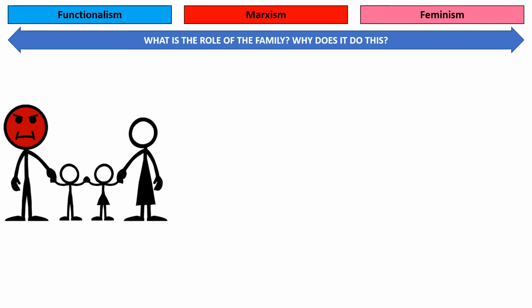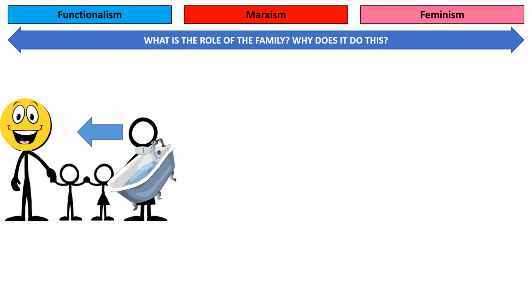Now, the role of the family is to act as a warm bath. Predominantly, women's role is to act as a warm bath, and the purpose is to calm him down, to de-stress him, and to stabilize his adult personality. Remember, we used this concept of SOAP, the stabilization of adult personalities. So remember: warm bath, SOAP goes in the warm bath. This is the functionalist view of the family. The role of the family, and predominantly the role of women, is to de-stress men, calm men down, and stabilize the adult personality.